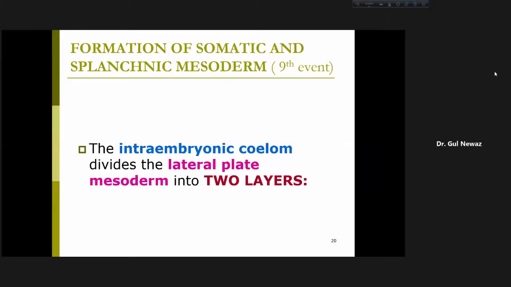So now, as the intraembryonic coelom appears, it divides the lateral plate mesoderm into 2 layers. As the intraembryonic coelom or cavity appears, it divides the lateral plate mesoderm into 2 layers. Let us see the figure.